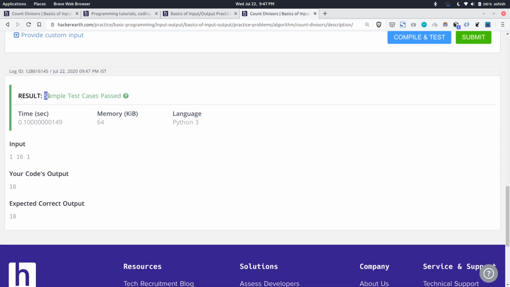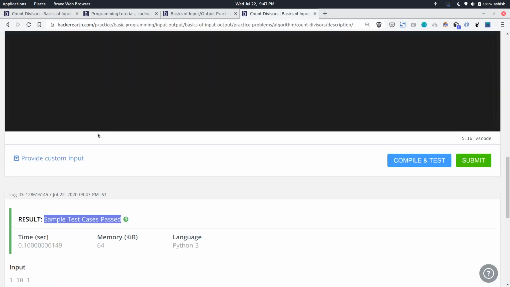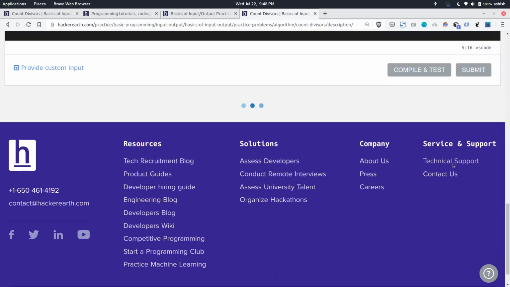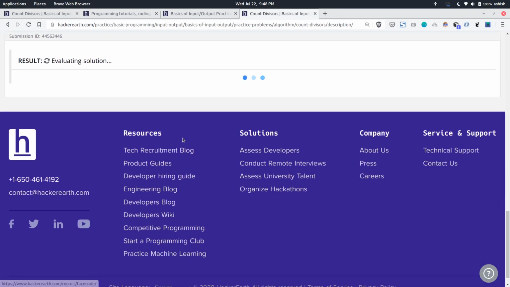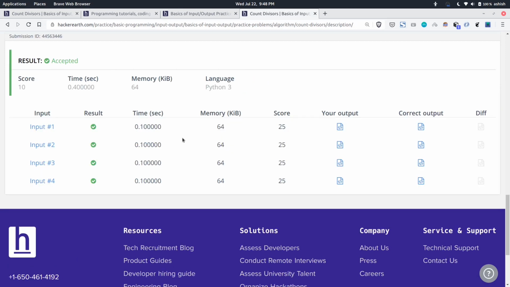So the result is sample test cases are passed. Okay, so that means your code was correct. Then you can submit. It now runs your code on some hidden test cases which are not shown to you. As you can see, you got the full score. Result was accepted. There were 4 input cases. For all, you got the result as correct.